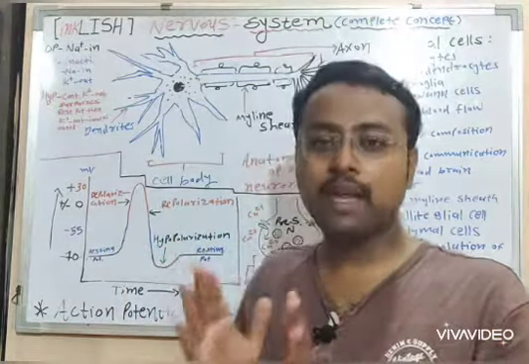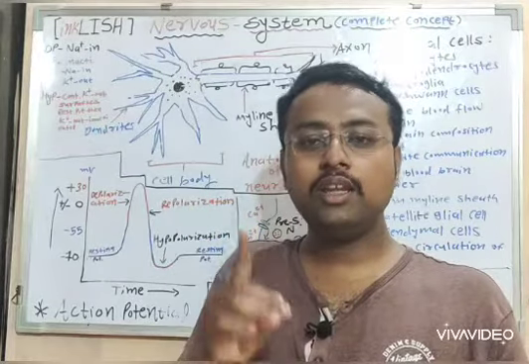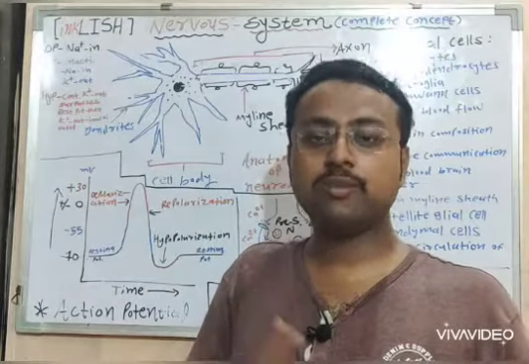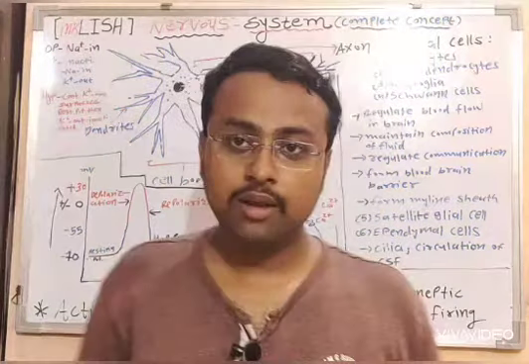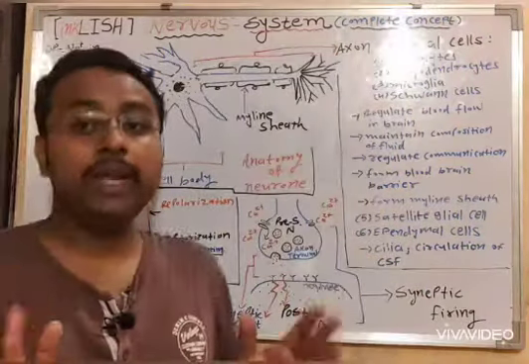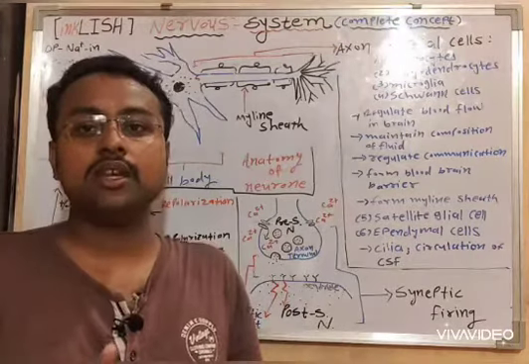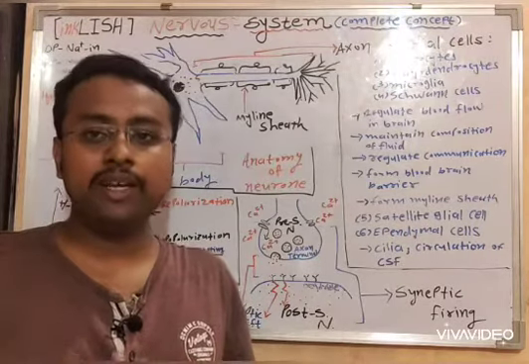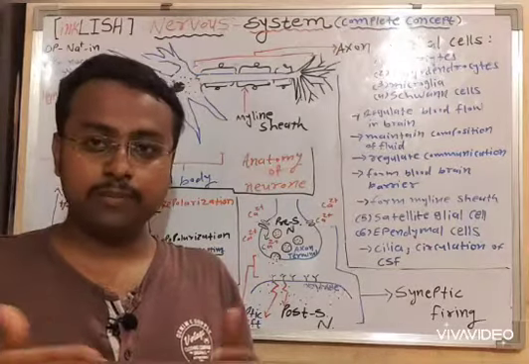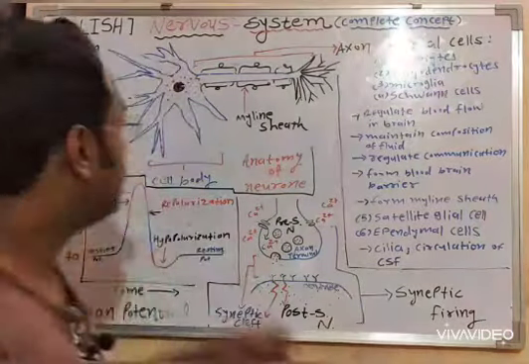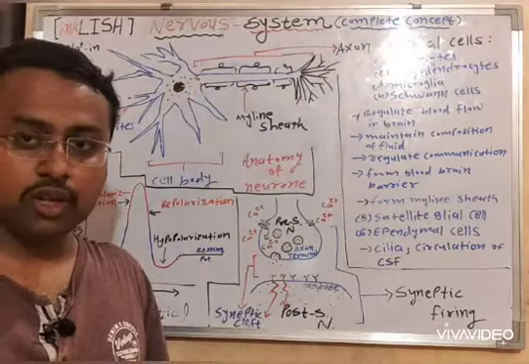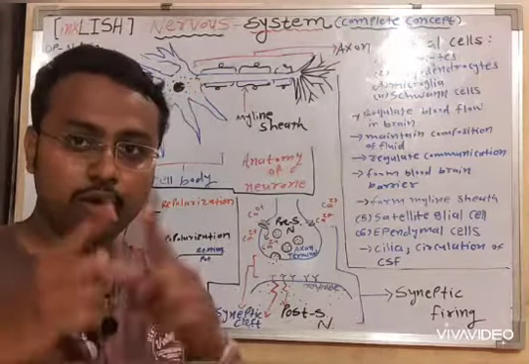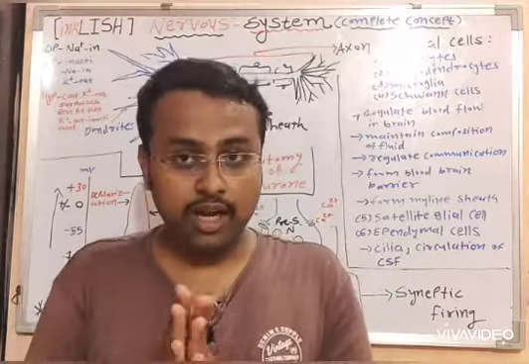So this can happen, but a single weak stimulus cannot induce the impulse. But many weak stimuli can simultaneously generate the impulse. So here the impulse reaches the axon hillock, where the voltage gated channels are present.